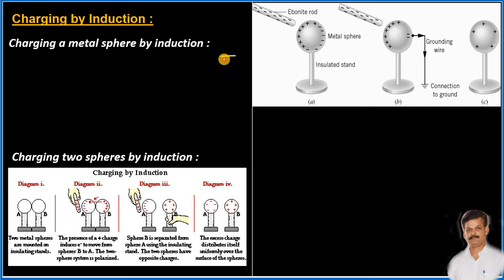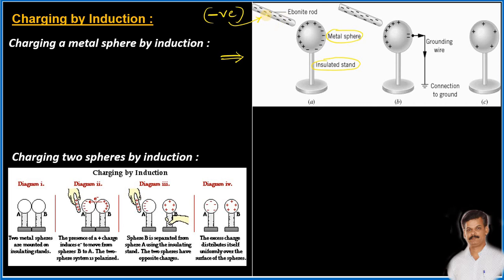In this diagram, we see that there is one metal sphere, and it is connected to one insulated stand. Then an already charged ebonite rod is considered. Okay, so consider that the ebonite rod is having negative charges on it.